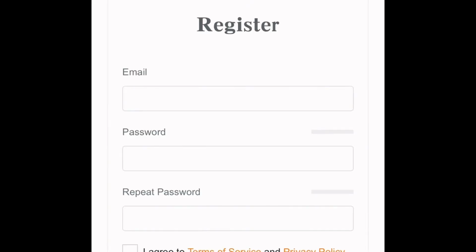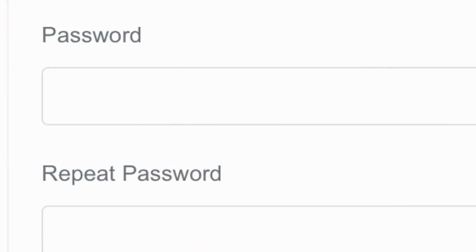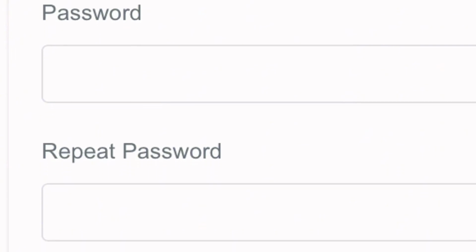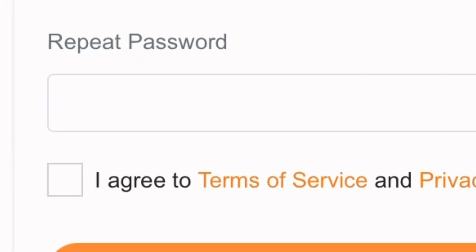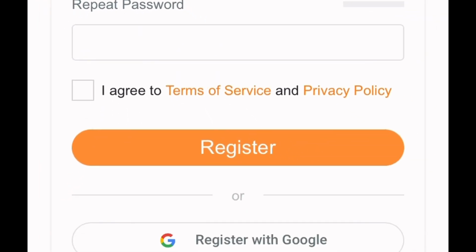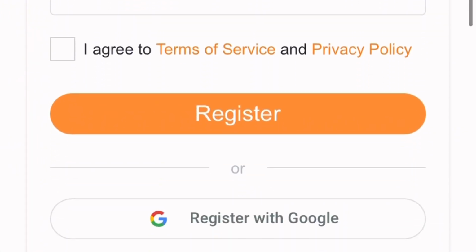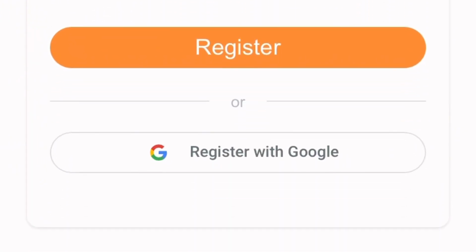So right now, what you just want to do is to come right here and input a valid email address. Come down here to input a unique password. Like I always recommend, always put in a password you will always remember. Then come down here and repeat that same password. Then check this box that says I agree to terms of service and privacy policy. Once that is done, click on register, or you can go ahead to register with your Google account that is already linked to your device.